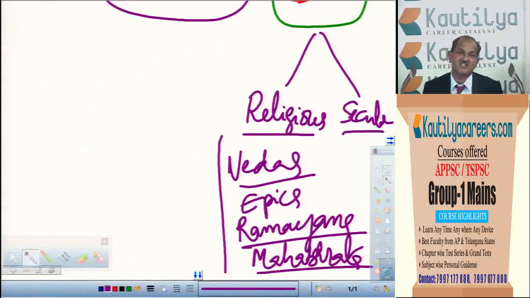For example, Vishakadatta's Mudra Rakshasam gives information about the period of the Mauryas. And during the period of Maurya also, Kautilya wrote Arthashastra. This Arthashastra does not discuss only economics. Generally we feel that Arthashastra is nothing but economics. No, it speaks about the political, economical, social and other conditions of the Mauryan period, where he spoke about the duties of the king, the duties of the ministers, and the social conditions of the society. In such a way, we can come across many things about the Mauryan period if we go through Arthashastra written by Kautilya.